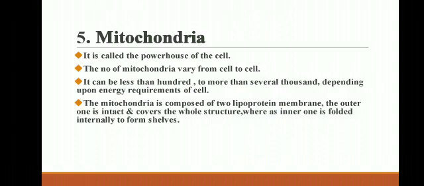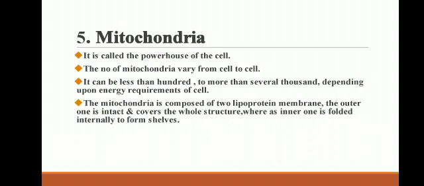The next cell organelle is mitochondria. As we know, mitochondria are called the powerhouse of the cell. The number of mitochondria varies from cell to cell. It can be less than 100 to more than several thousand depending upon the energy requirement of the cell.